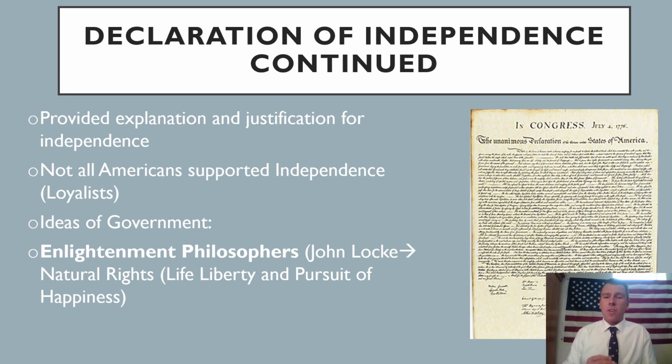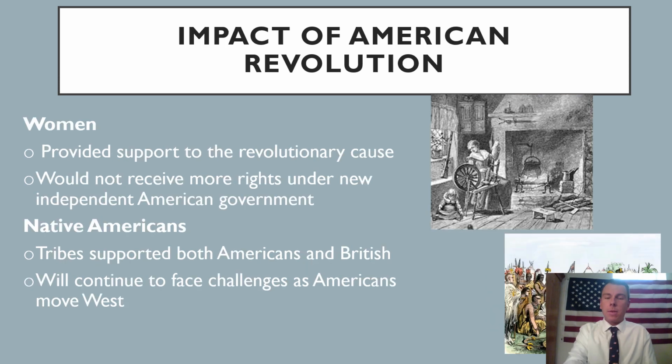All right, so you want to star and highlight this. The Enlightenment philosophers really influenced Thomas Jefferson. The biggest impact is John Locke. I want you to star and highlight John Locke in your notes. He has this theory about natural rights. These are rights that can never be taken away from you. So these are things like life, liberty, and the pursuit of happiness, arguably the three most famous words found in the Declaration of Independence.